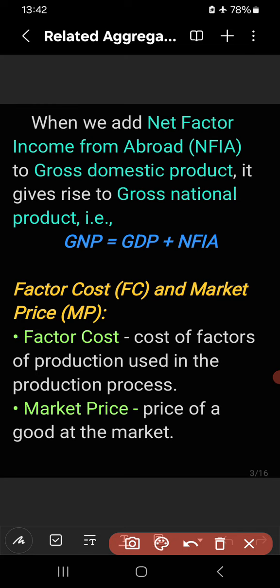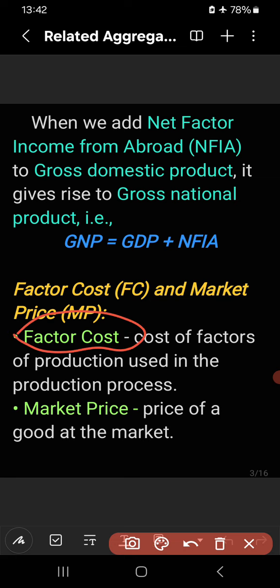Then we will discuss factor cost and market price. What is the difference between factor cost and market price, and how to calculate market price if factor cost is given, or how to calculate factor cost when market price is given, right? Factor cost. What is factor cost? Cost of factors of production used in the production process is known as factor cost.